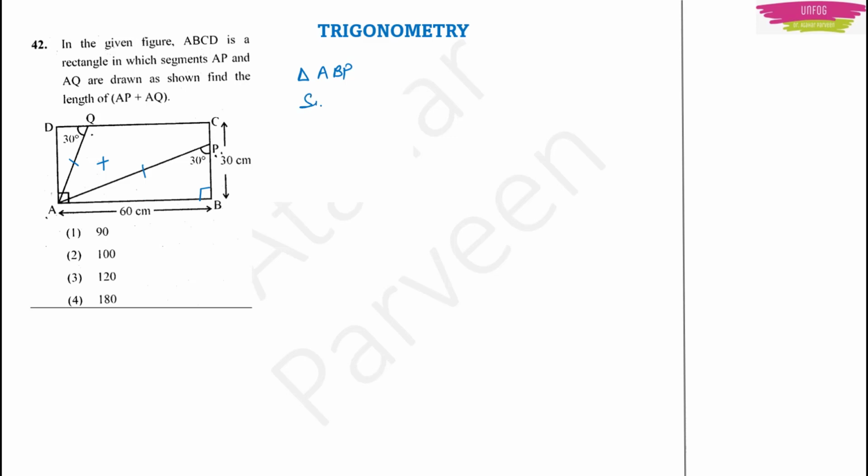So sin 30 will be the opposite side, that is AB, upon the hypotenuse AP, which you have to find. Or you can write AP as AB upon sin 30. Now you know what AB is, right? They have given 60 centimeter, upon sin 30, which is equal to half.